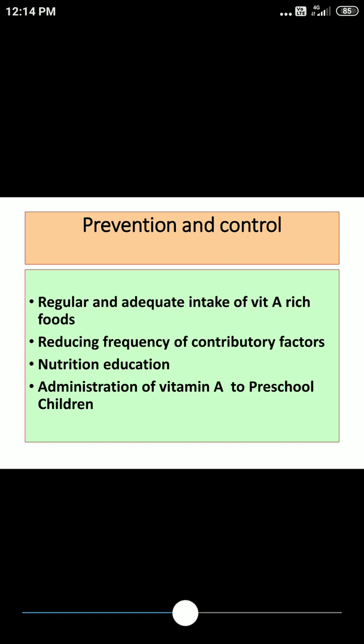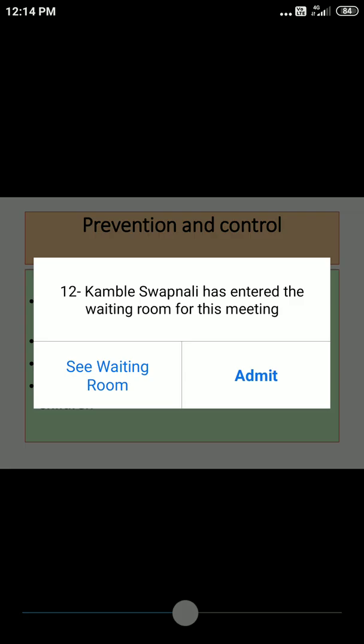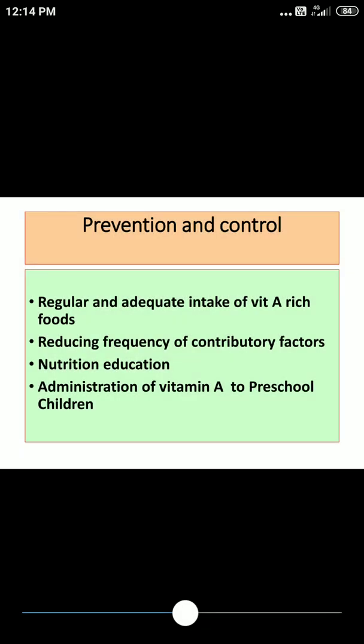Now in community, it is very essential to give nutrition education to the people. As far as nutrition education is concerned, people should be made aware regarding what are various sources of vitamin A which should be included in their diet. And one more strategy is administration of vitamin A to high risk group. Here, high risk group mainly includes preschool children. And again, if you want to specify the age group, it is from 6 months to 6 years.